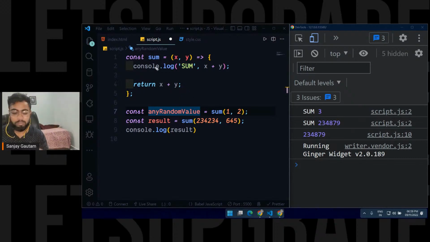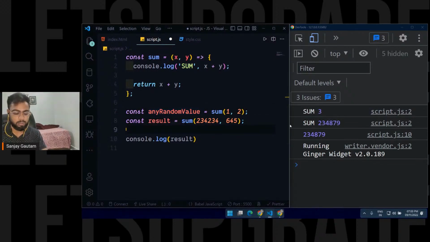If a function is returning something, you also have to save it somewhere. Otherwise, you won't be able to use it. That is why I have another variable here, result, to store the result. I will see here that result is equal to the sum of these two numbers. So this is the power of functions.